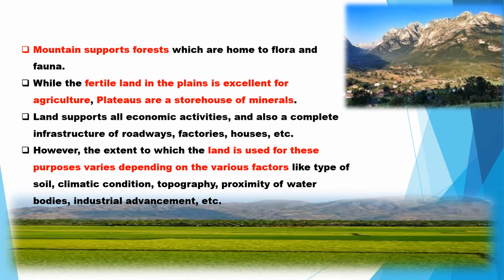So this land system supports and determines the economic activity of the people. It determines their lifestyle and the infrastructure of the buildings to be built in a particular place. You can't build three or four story buildings along the bank of a river because they will be flooded. So land supports the economic activities and determines the lifestyle of the people.